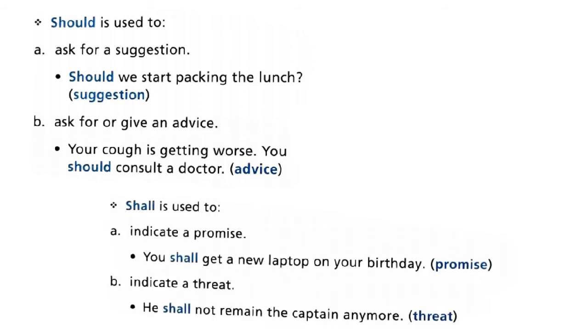Next, when do we use shall? Shall is used to indicate a promise. You shall get a new laptop on your birthday. So you're making a promise. Whenever you make a promise, you use shall. Or it is also used to indicate a threat. When you're giving a threat to somebody, you can use shall. For example, he shall not remain the captain anymore. So you're giving a threat. So where is shall used? Shall is used to make a promise or to make a threat.